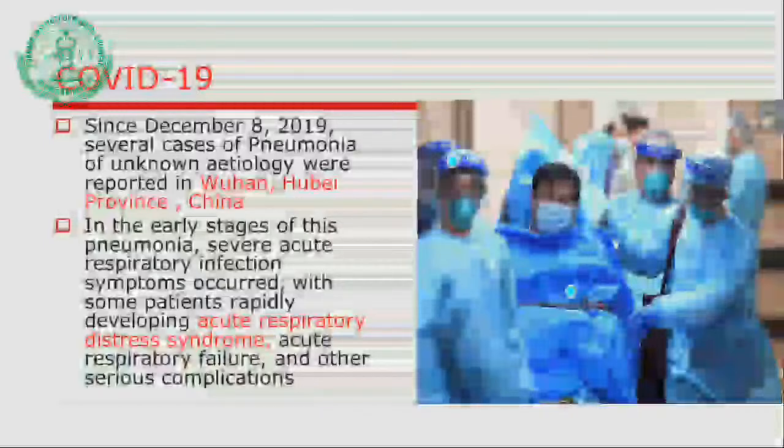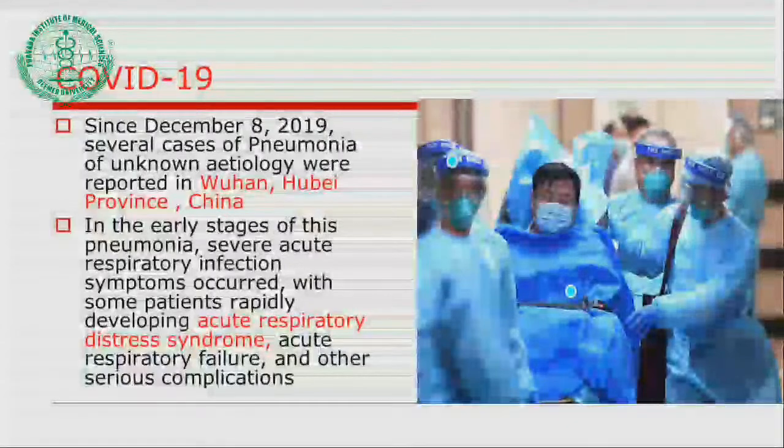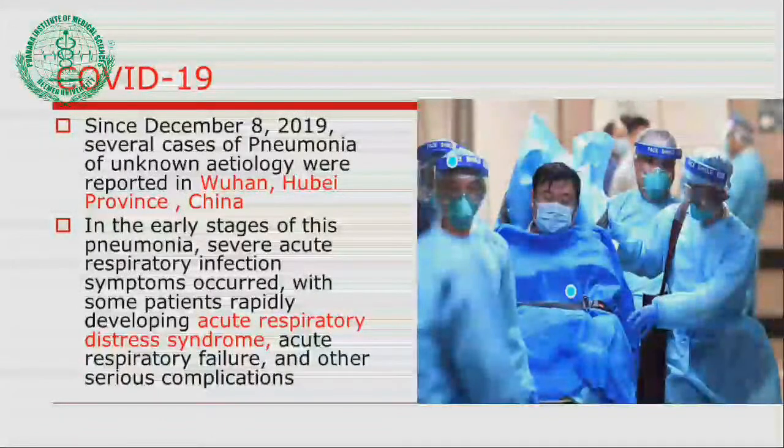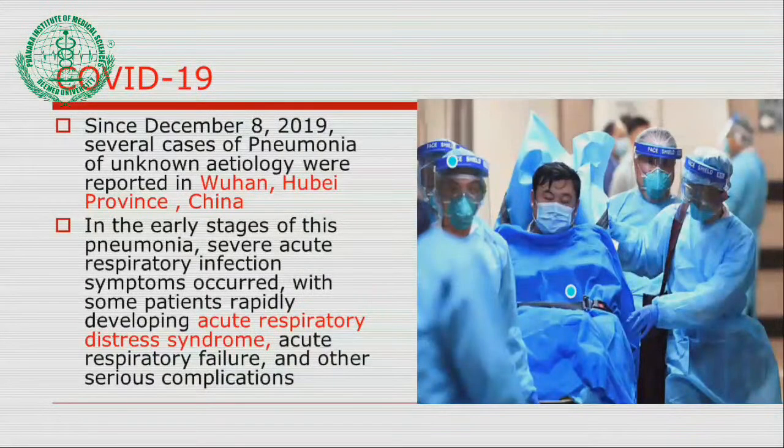On December 8, 2019, several cases of pneumonia of unknown etiology were reported in Wuhan city of China. In the early stages, patients developed pneumonia and severe acute respiratory infection symptoms, and then landed up in acute respiratory distress syndrome or acute respiratory failure, and other serious complications resulted in relation with COVID-19.